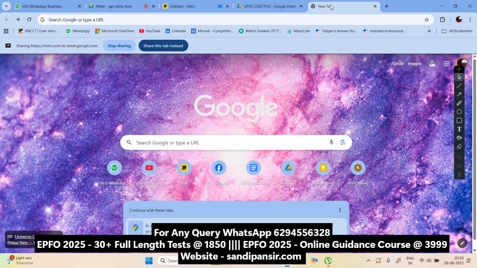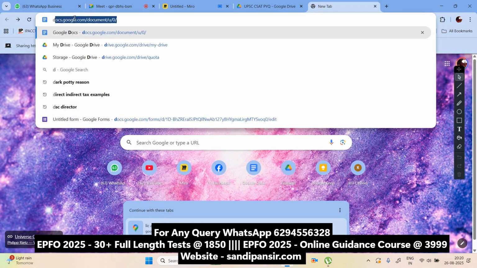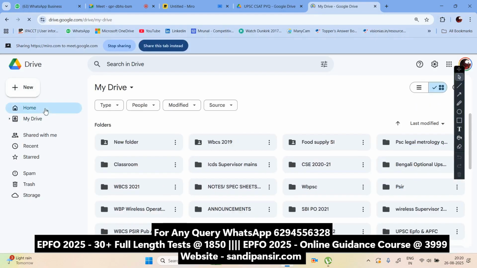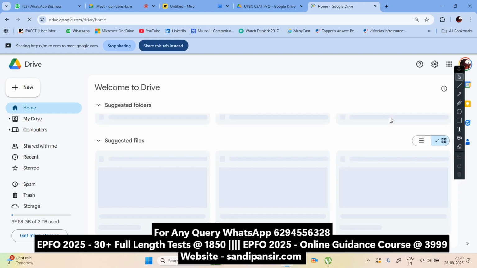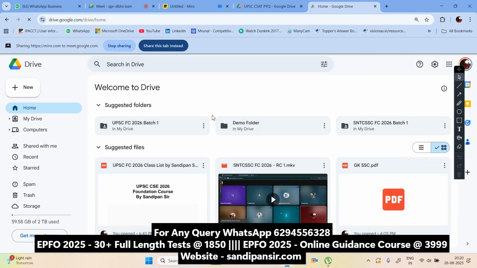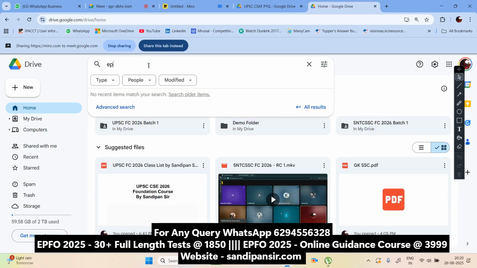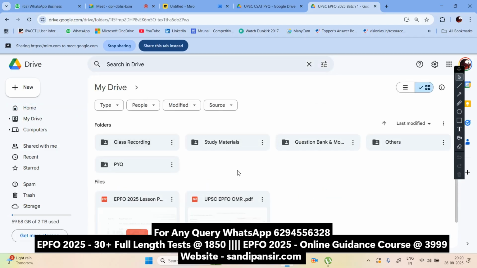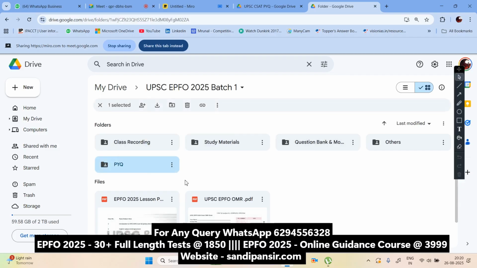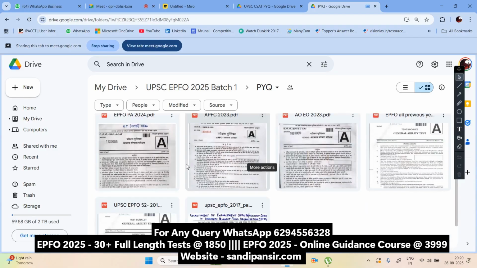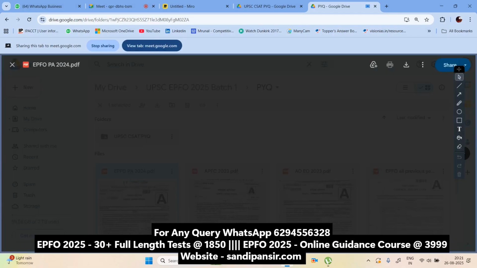What you can find here is quite interesting. Now, this is the PIQ of the latest examination, the latest examination that was conducted by EPFO.